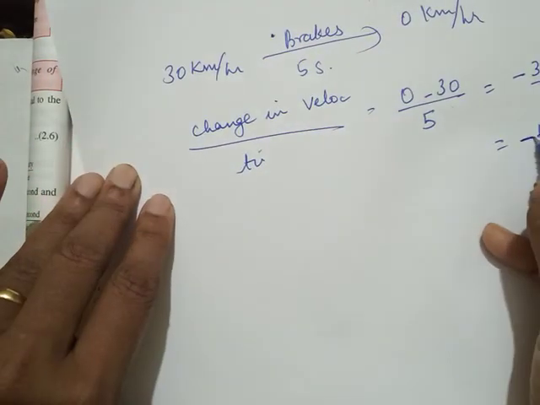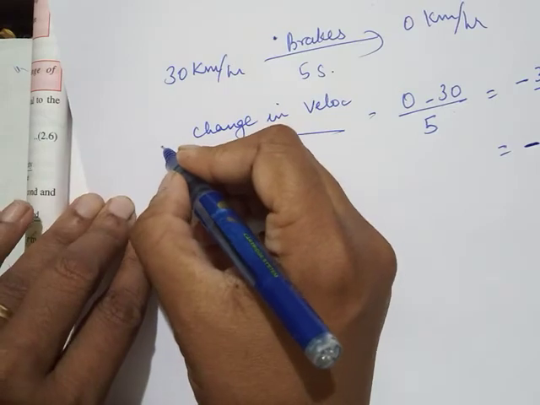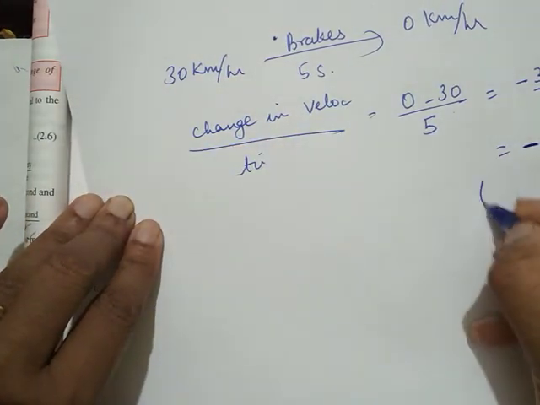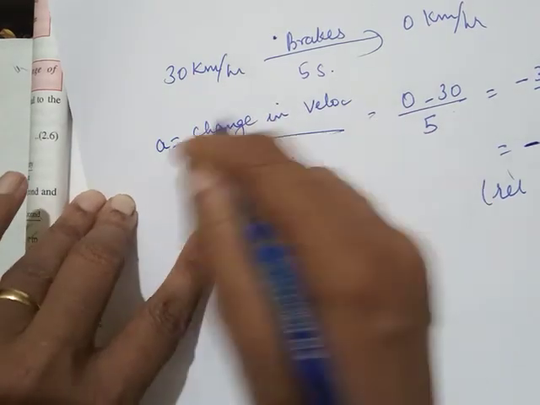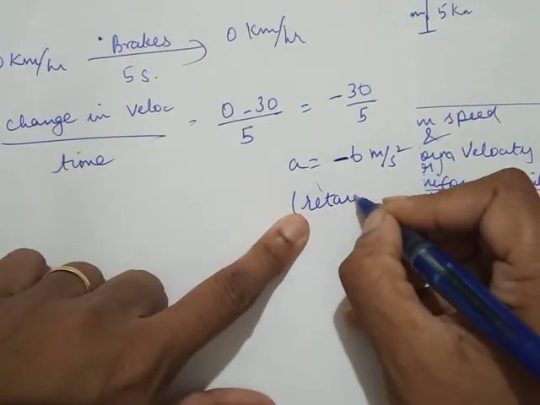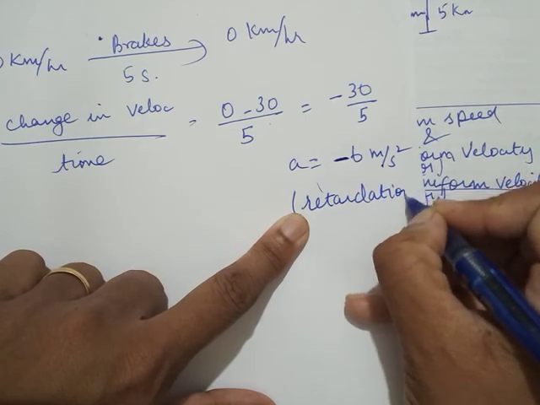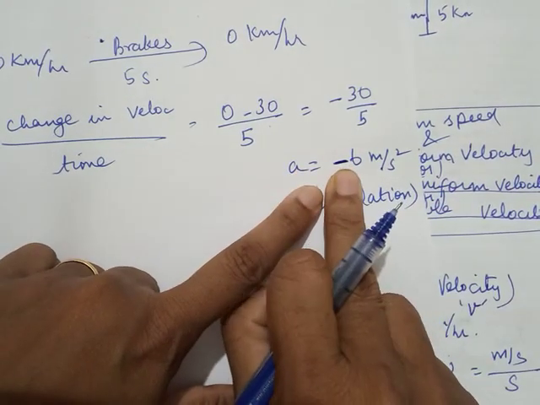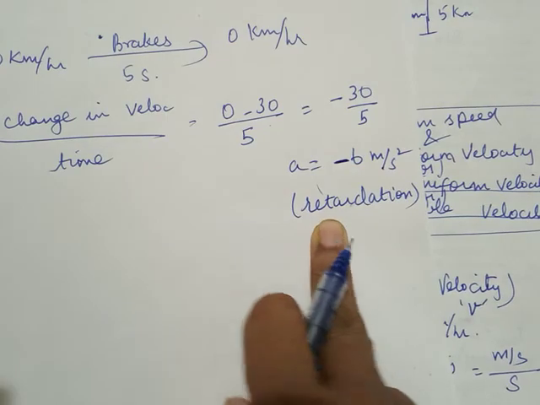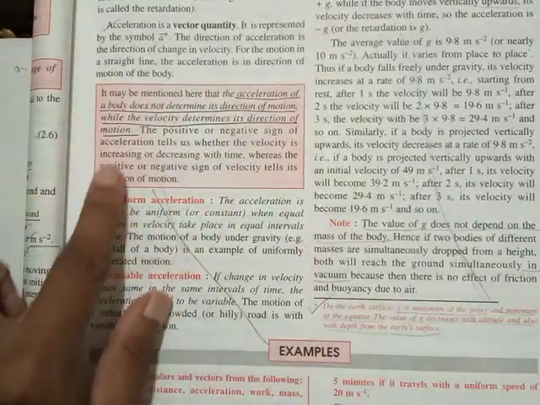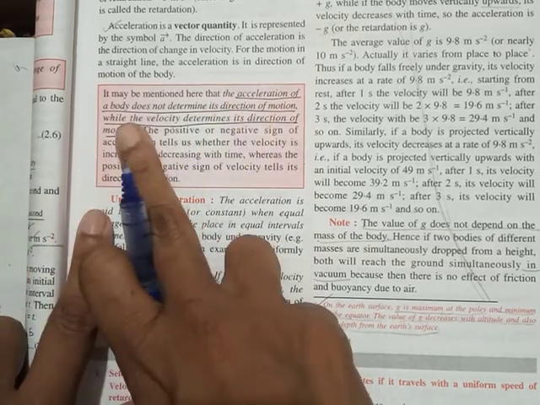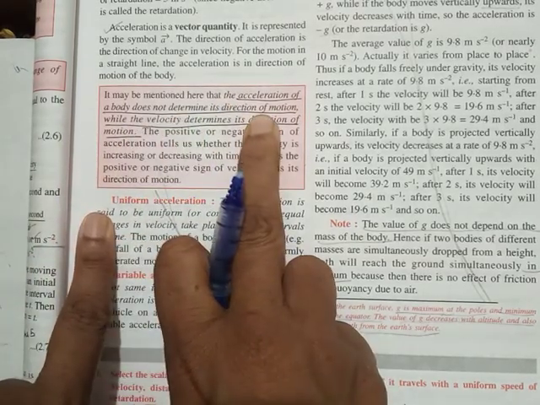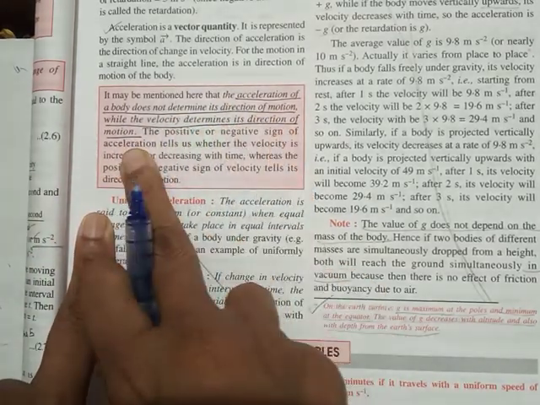If you have a minus here, that means it is not acceleration, that is retardation. Whenever the answer for acceleration comes in negative, that means the body is undergoing retardation. It may be mentioned here that acceleration of a body does not determine its direction, while velocity determines the direction.